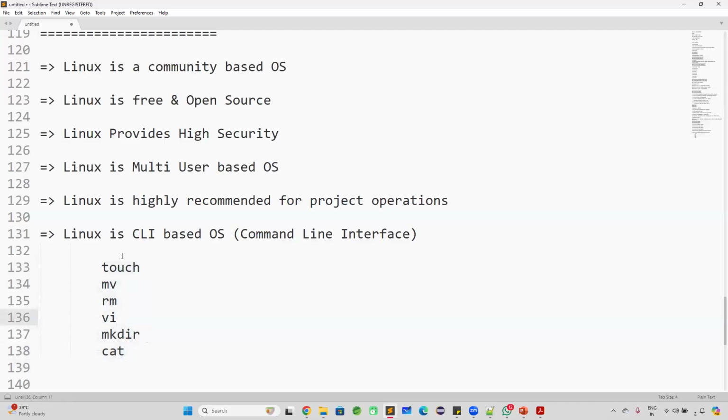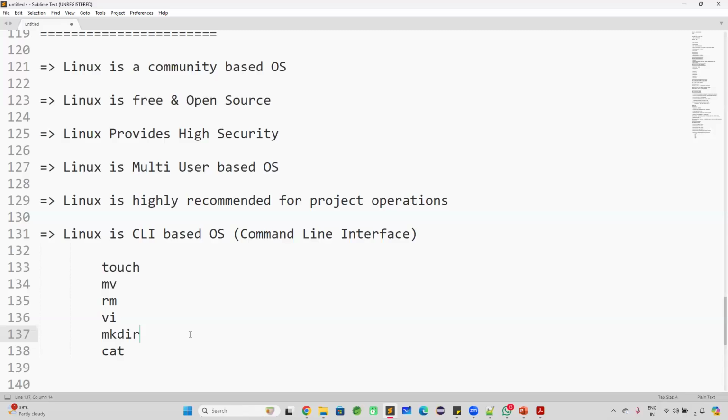So in Linux, everything is command based. Learning Linux means learning the Linux commands only. So in this course, you are going to learn the Linux commands. By using those Linux commands, we can perform operations on the Linux machine. Doing a Linux course is nothing but learning how to use commands to perform operations in Linux. So as part of this 2 weeks program, we are going to learn the Linux commands only, and along with these commands, we are going to learn shell scripting also.